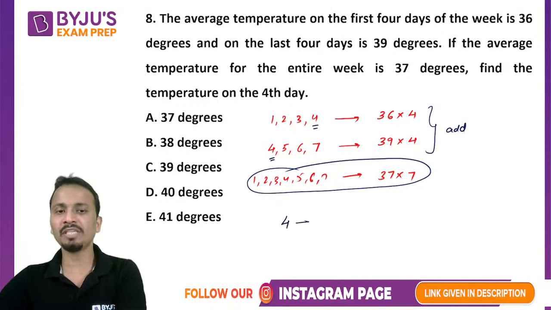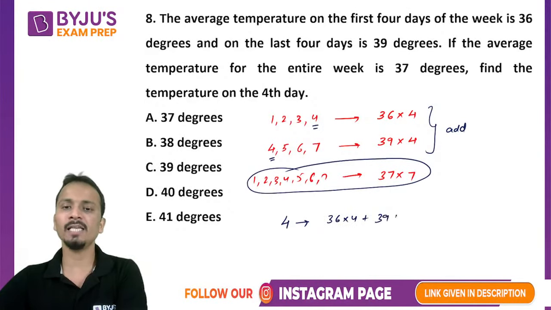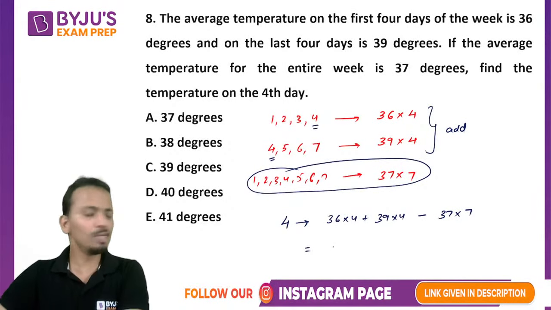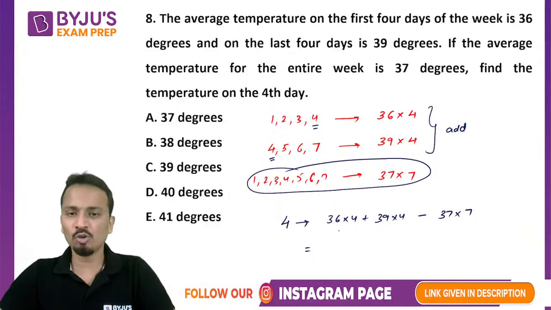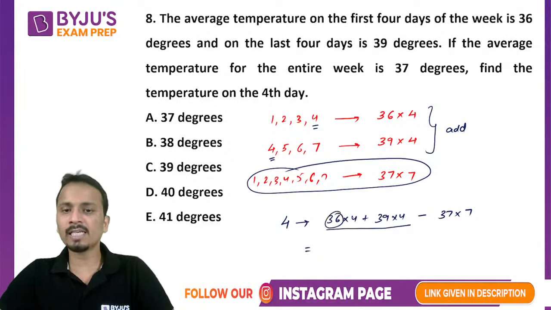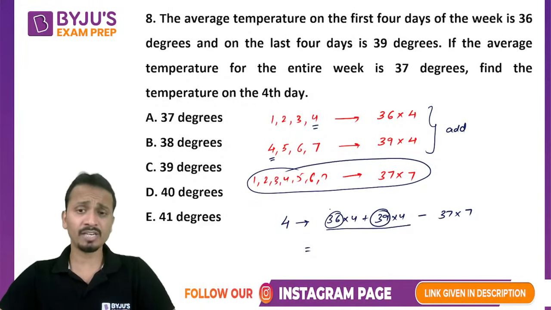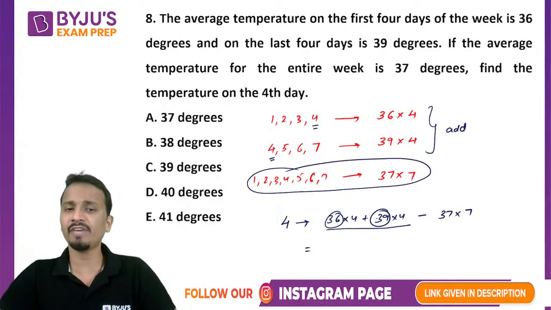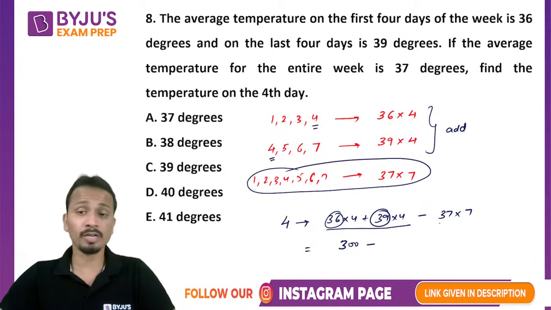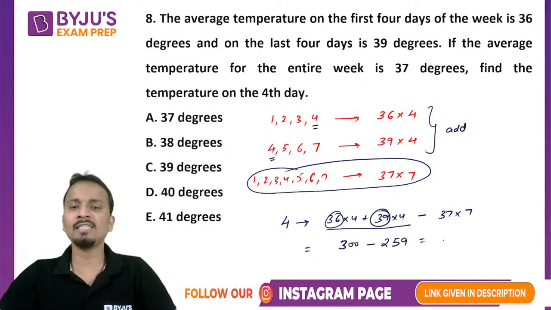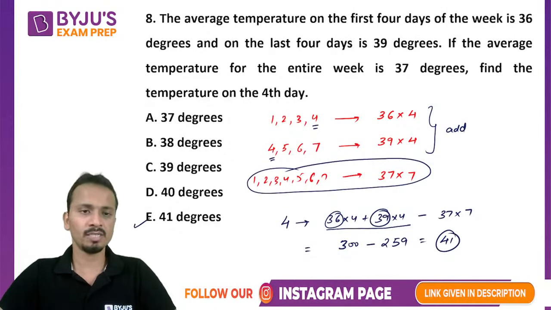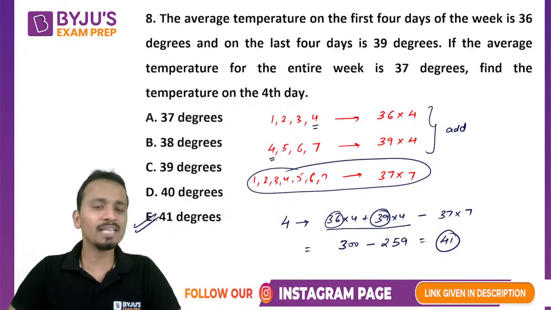So what will be the temperature of day 4? Sum of the first two, 36 into 4 plus 39 into 4 minus 37 into 7. This will be your final answer. You can do the calculations. Adding these two, add 36 and 39 to save time. 36 plus 39 is 75. 75 into 4 is 300. Minus 37 into 7, that is 259, and the final answer will be equal to 41. And the correct answer will be option E, that is 41 degrees.